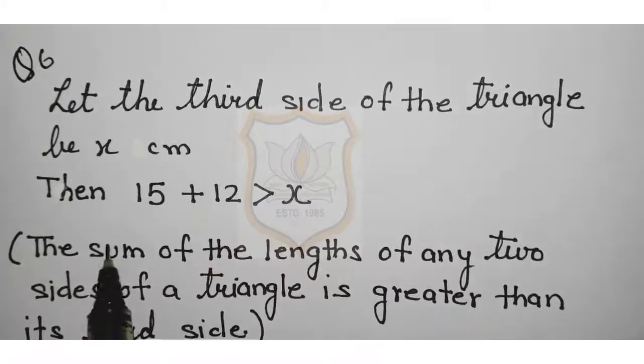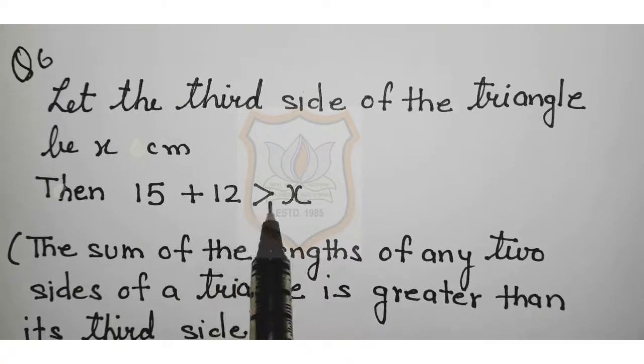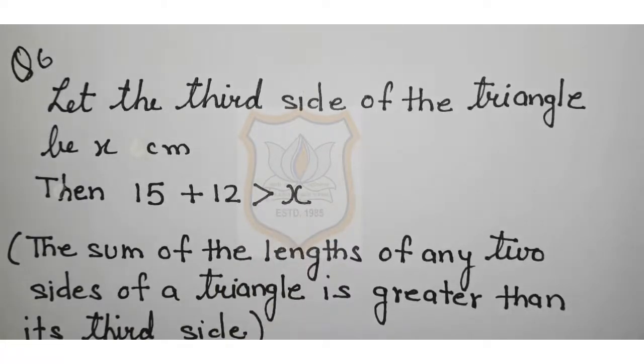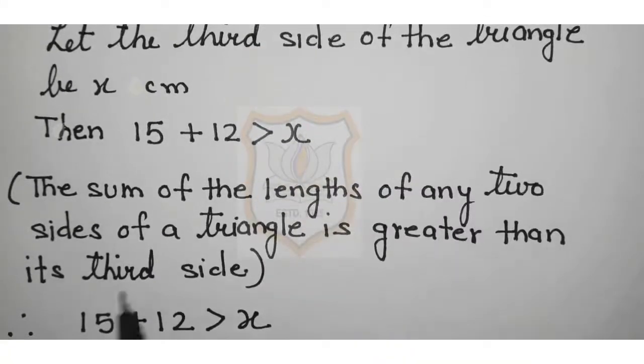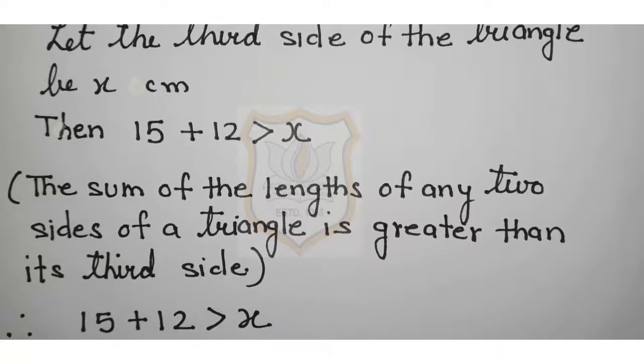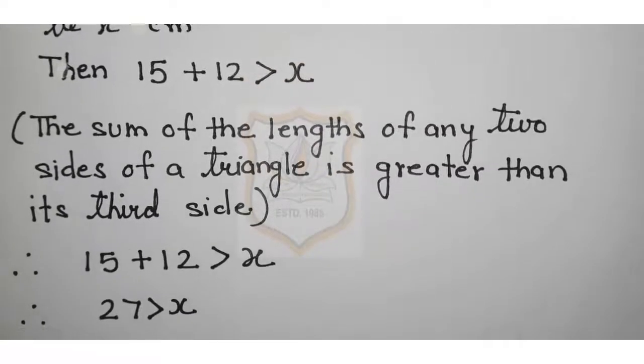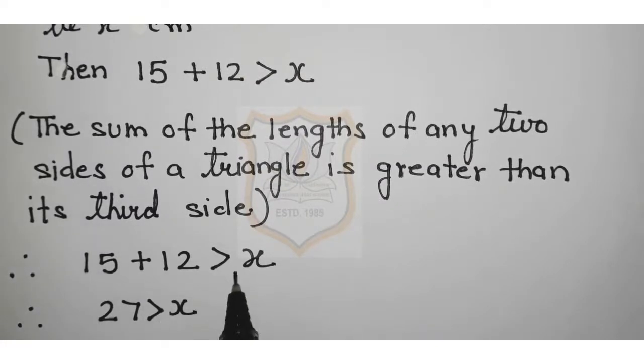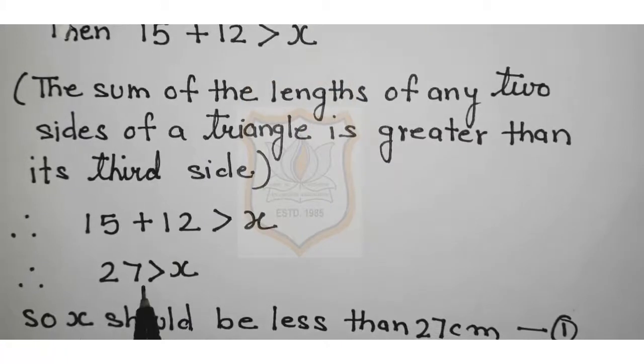Then 15 plus 12 is greater than x centimeter. Why? Because the sum of the lengths of any two sides of a triangle is greater than the third side. This is the property of a triangle that you all know. Therefore, 15 plus 12 is greater than x. 15 plus 12 comes to be 27. 27 is greater than x.